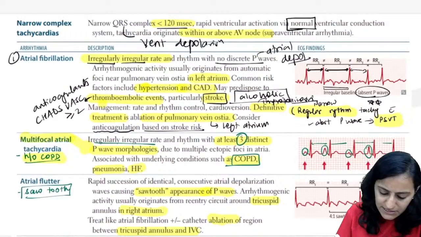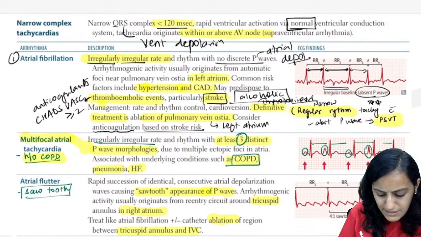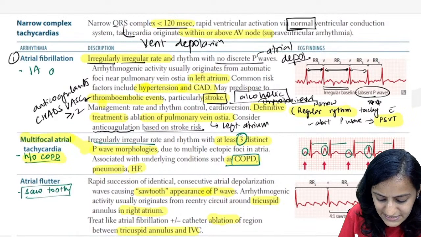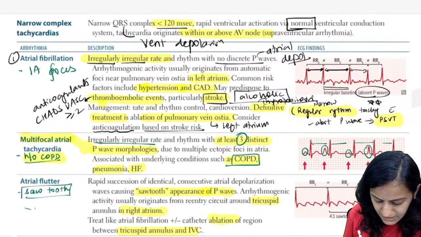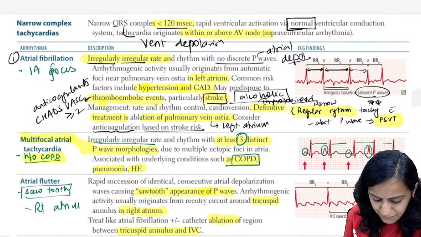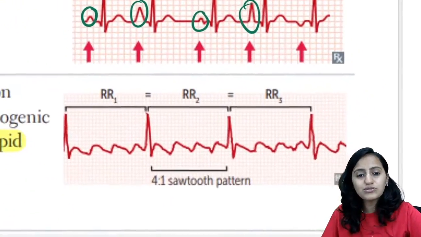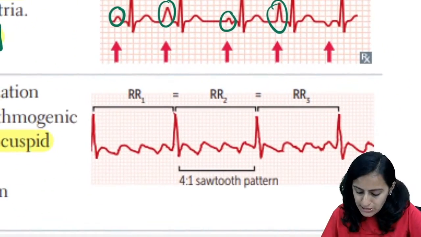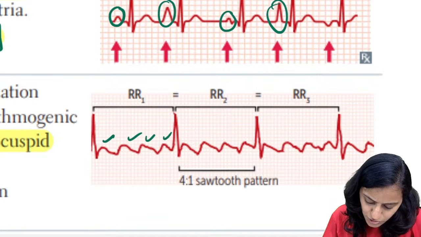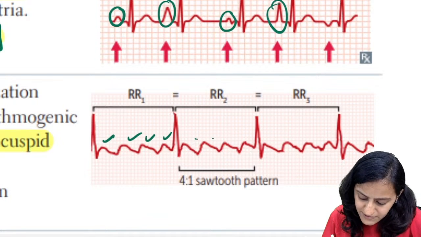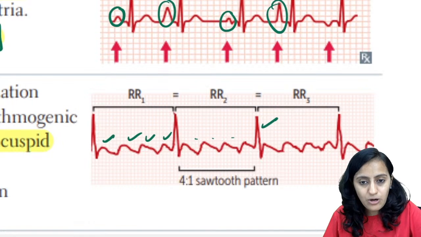Okay, so I hope this is clear. What are the points to be remembered? Atrial fibrillation, the left atrium is the focus. Here the right atrium is the focus. That's the difference between the two. And look at this sawtooth appearance that you are seeing here. You will see these sawtooth waves, 4 sawtooth waves, and you can see this 1 QRS complex.